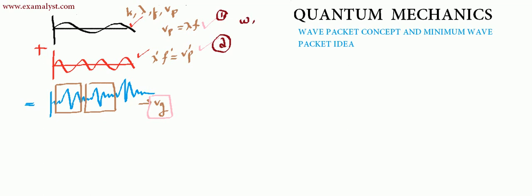If they have different wavelength, indirectly they have different k, because omega is 2 pi into frequency, and k is 2 pi by lambda. Agreed? So let us now take two waves with different omega and different k.